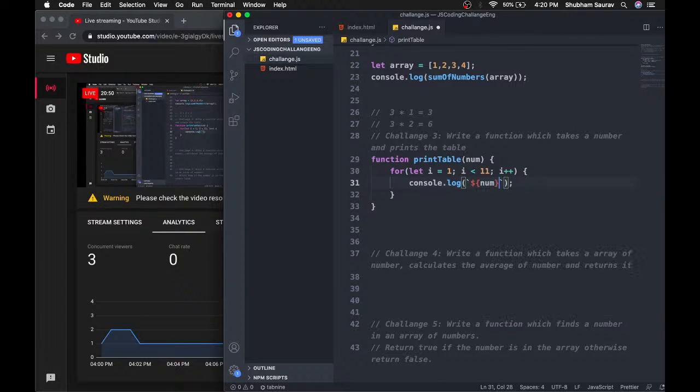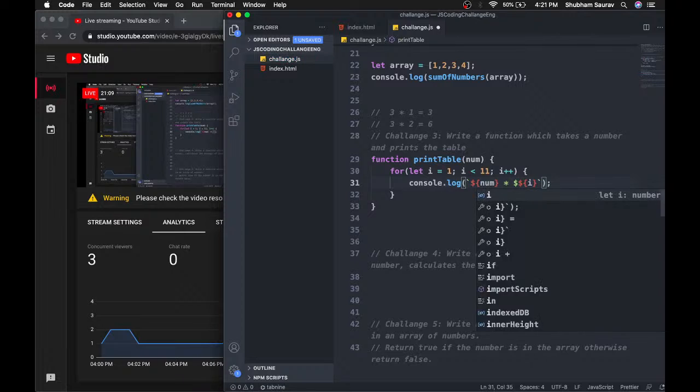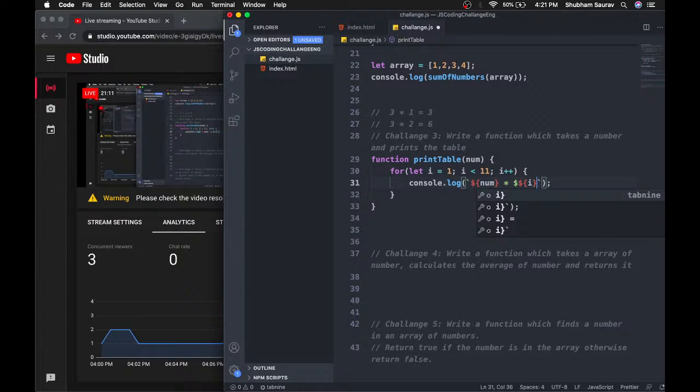And then I'll just use this num, so I will just multiply this num, so num, and then I will put this symbol because this will be my number, and then I want the symbol, that's why I wrote that symbol over here. And then we need that I over here, which will be 1 and then 2 and then 3 and then 4, so I need that too. So there is my I, and then we want to write equal to, and then we will multiply num into I.